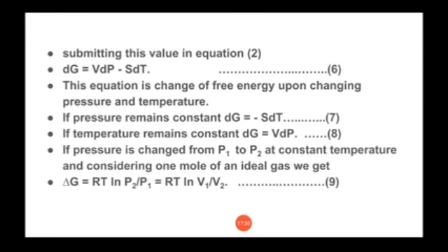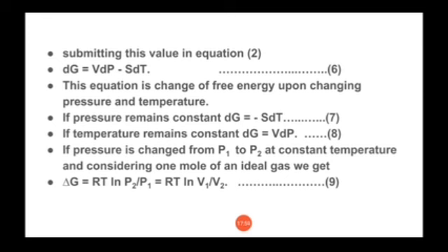Now, we know the ideal gas equation. We all know that it is PV is equal to nRT, and for 1 mole of an ideal gas, it is PV is equal to RT.